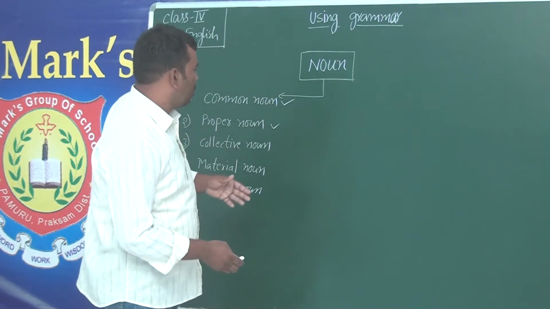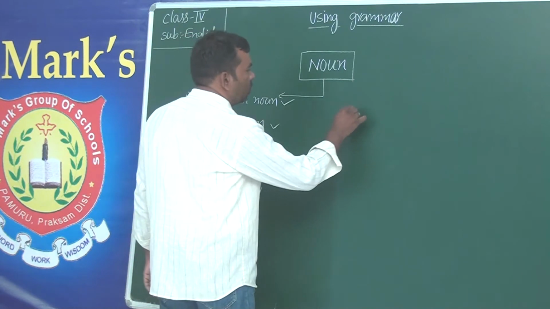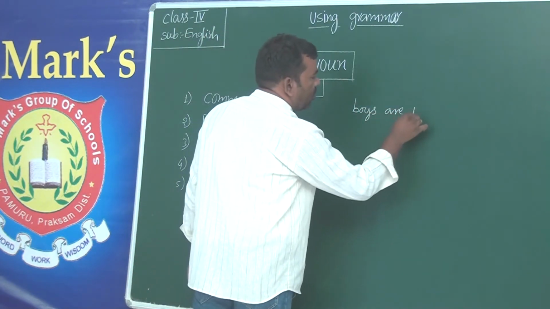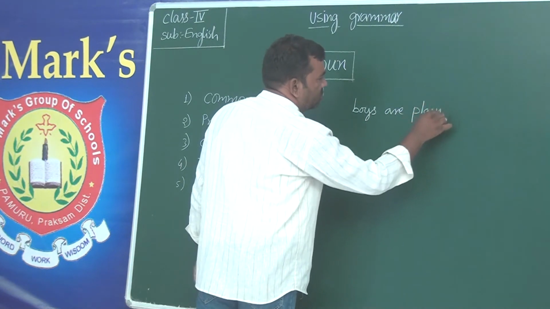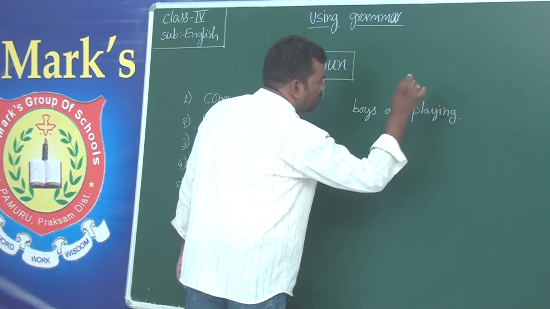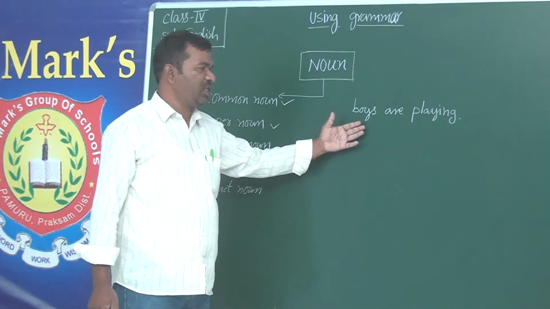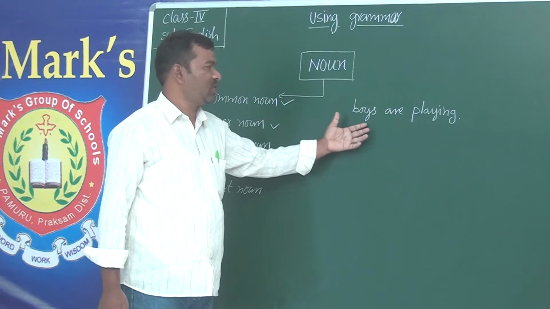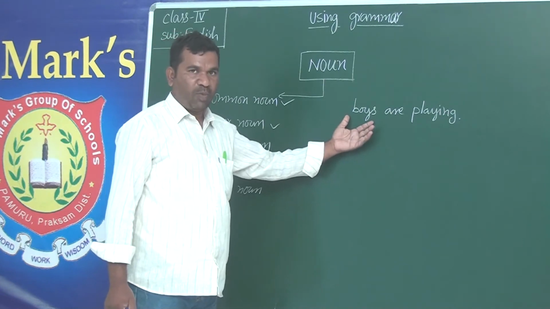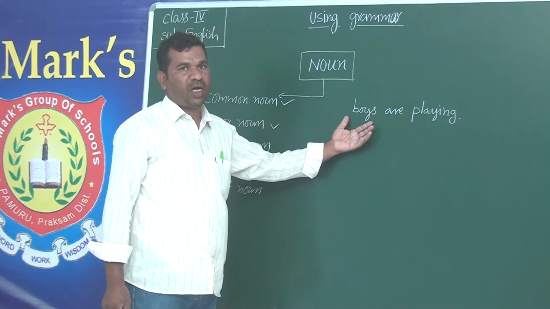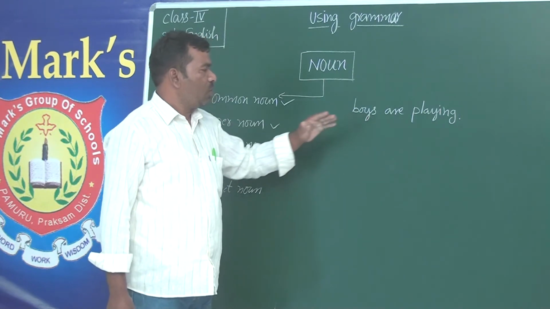For example, you see that, boys are playing. So what is the noun in the sentence? Surely it is boys, because boys means person. Understand?